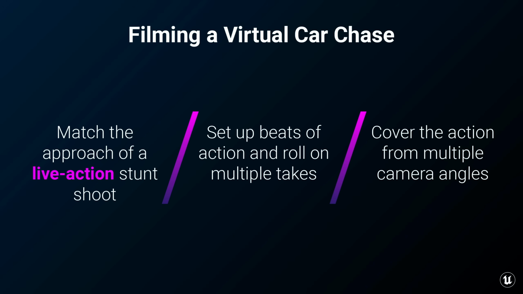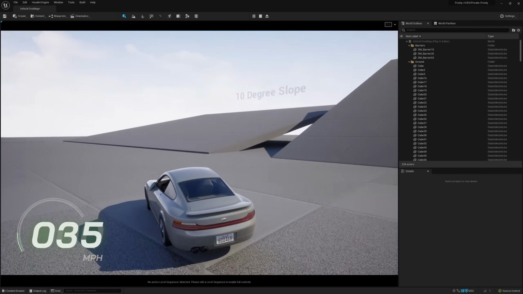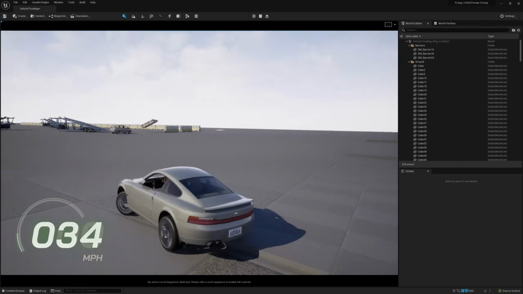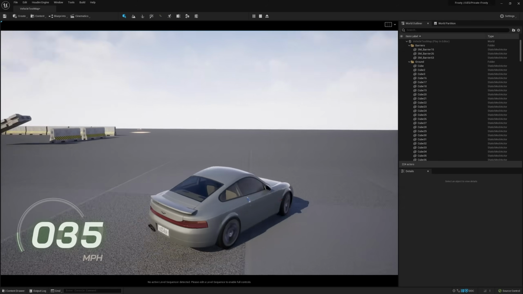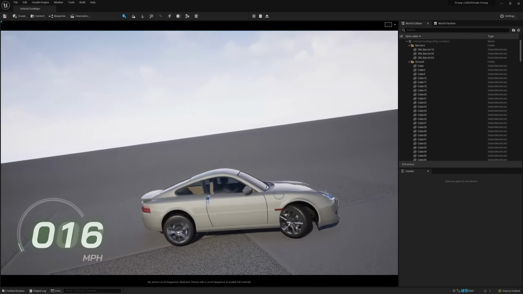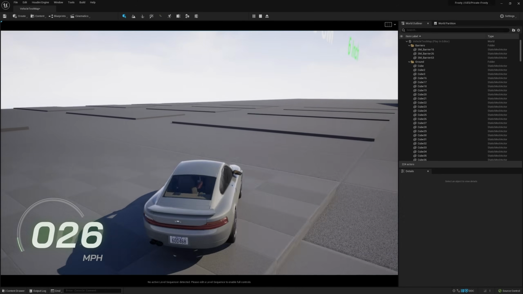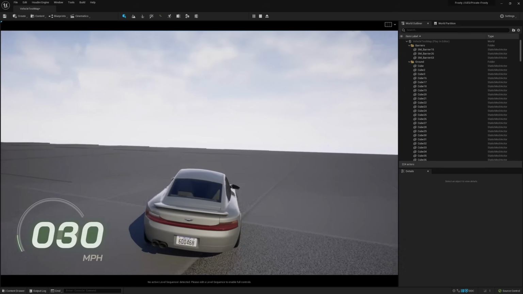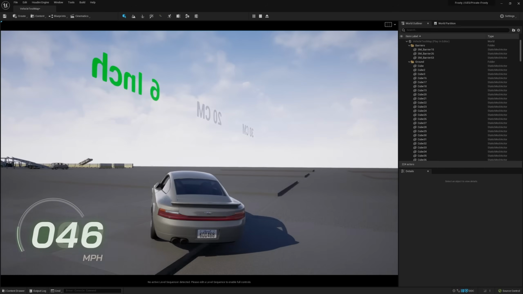On a film, you would hire a stunt crew, plan out the various beats, and then film those beats in specific setups. So we thought, why don't we do the same thing? Although instead of a stunt crew, it's a person with a controller. So first off, we needed our stunt vehicles. For that, we had access to a suite of cars under development that were using the new Chaos Vehicle Physics Solver that Jeff mentioned earlier. It meant we could go blasting down a street, pull the handbrake while rounding a corner and get a very realistic looking result. It even allowed us to tune the suspension for certain driving situations.